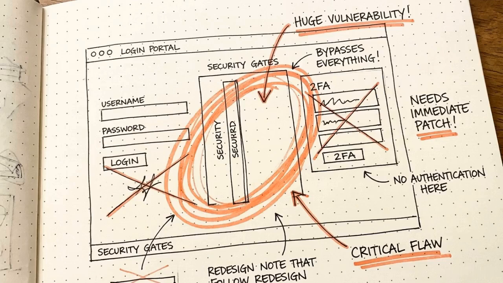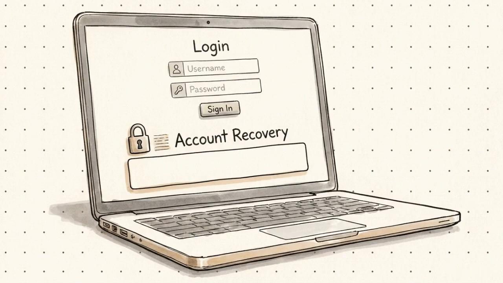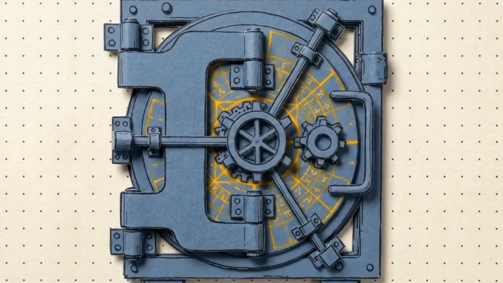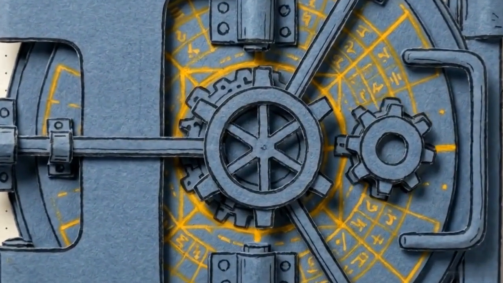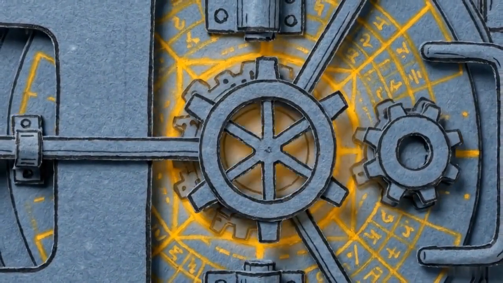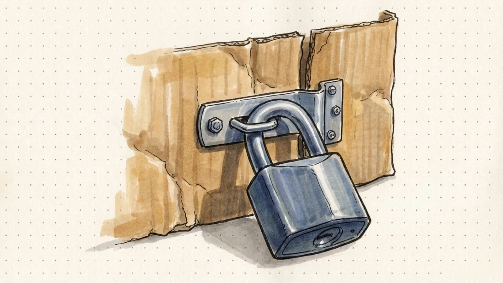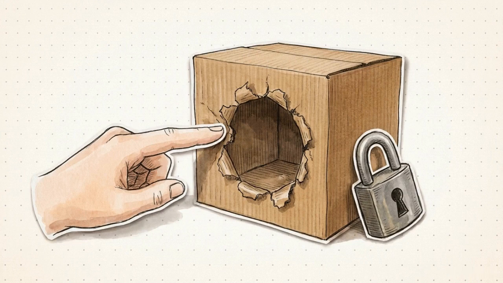Then there are design failures rooted in concepts that are inherently insecure from day one. Consider the classic password recovery feature that asks a security question, like, "What is your dog's name?" This practice actually violates modern NIST security guidelines. It doesn't matter how strong the database encryption is protecting that answer on the back end. The secret answer itself is public information, easily obtained by an attacker scrolling through your Instagram feed. Perfectly encrypting a publicly available secret is the digital equivalent of our cardboard wall. It provides a comforting illusion of security that immediately falls apart upon basic inspection.